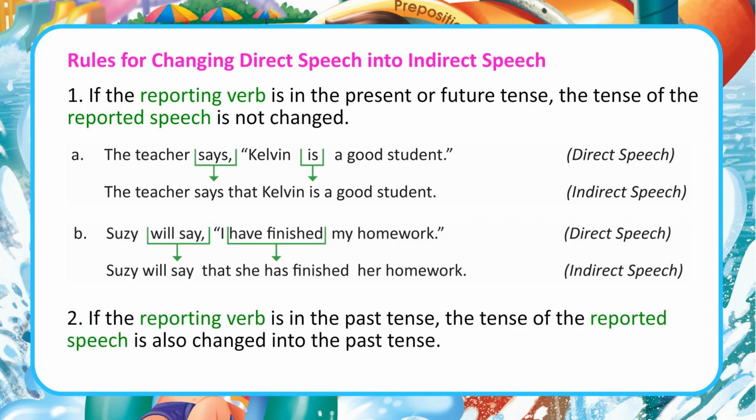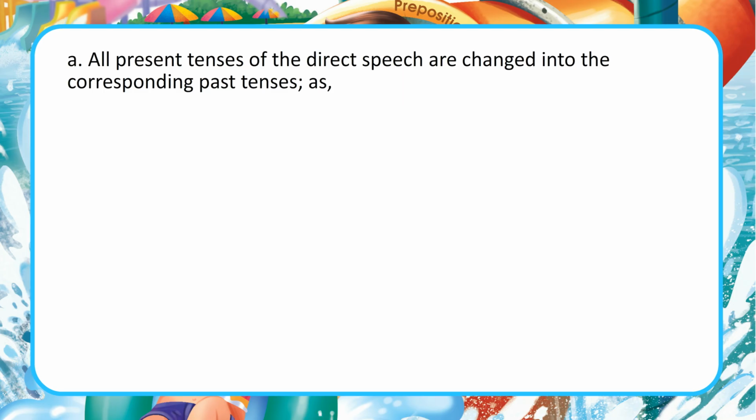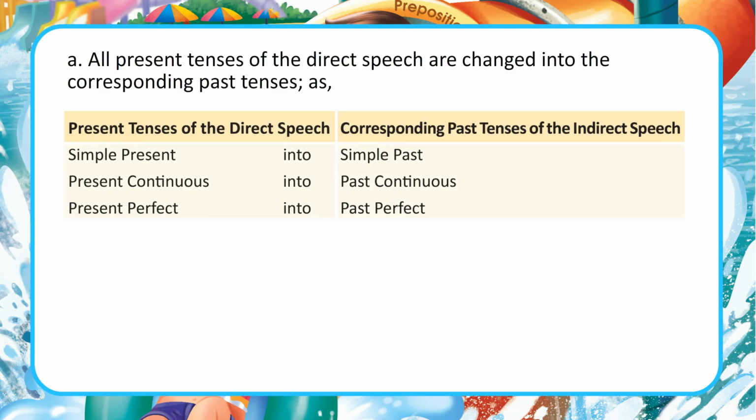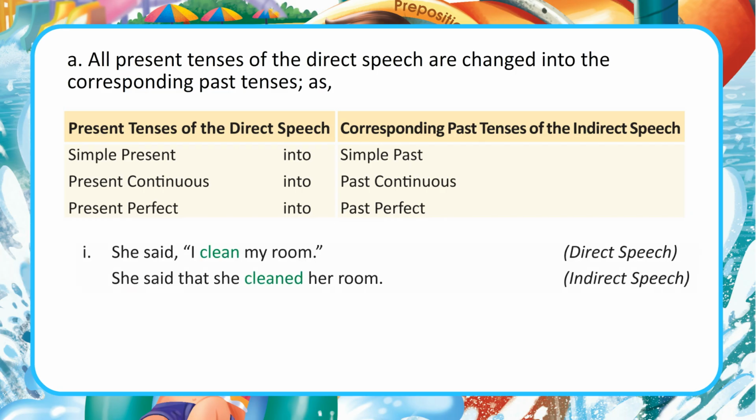Indirect speech. 2. If the reporting verb is in the past tense, the tense of the reported speech is also changed into the past tense. A. All present tenses of the direct speech are changed into the corresponding past tenses in the indirect speech. Simple present into simple past. Present continuous into past continuous. Present perfect into past perfect.